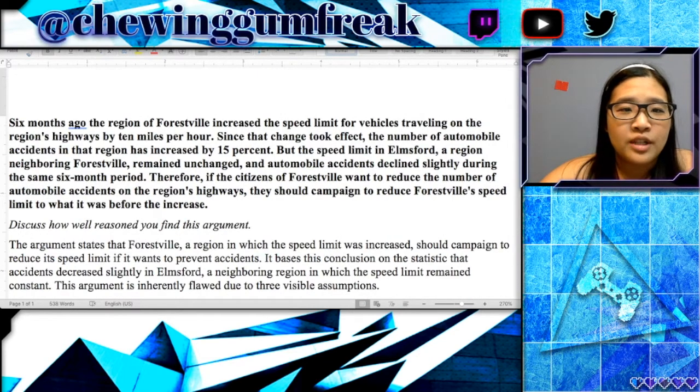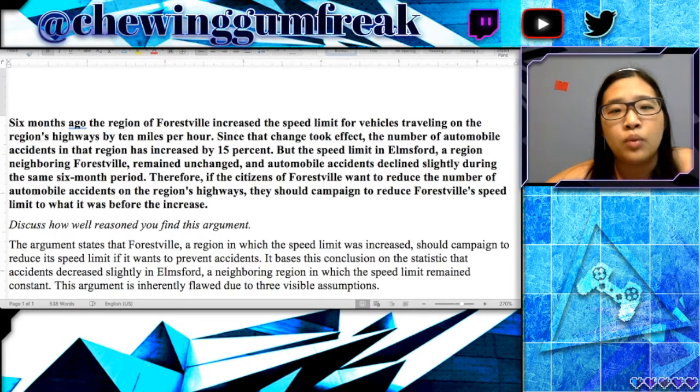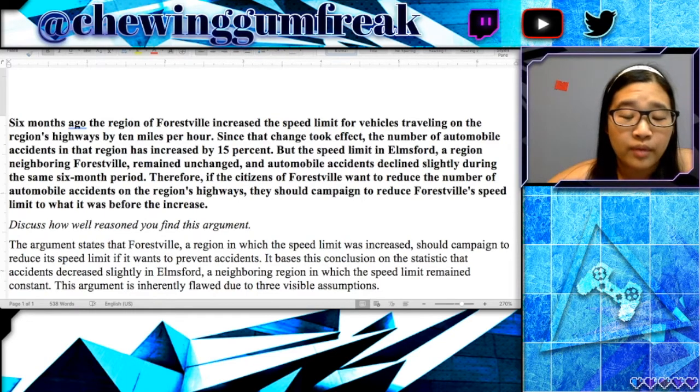Okay, so the introduction paragraph says, the argument states that Forestville, a region in which the speed limit was increased, should campaign to reduce its speed limit if it wants to prevent accidents. It bases this conclusion on the statistic that accidents decreased slightly in Elmsford, a neighboring region in which the speed limit remained constant. This argument is inherently flawed due to three visible assumptions.